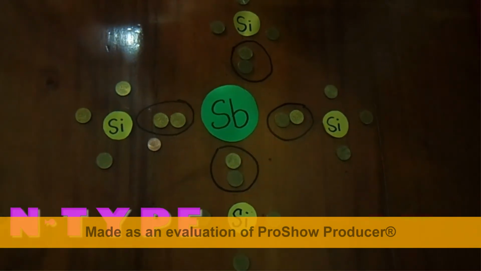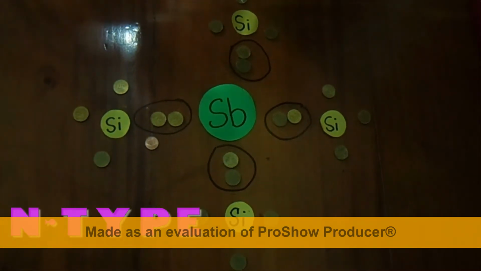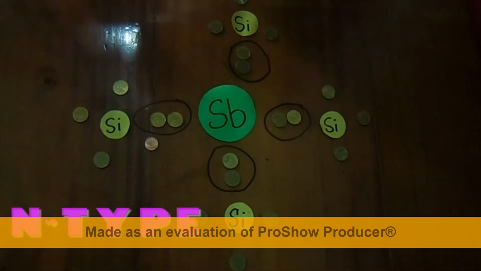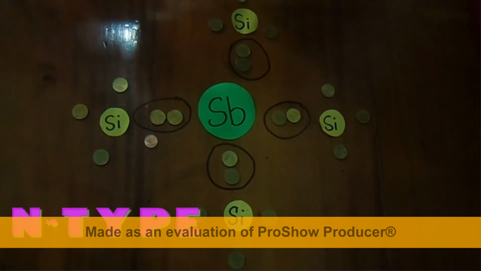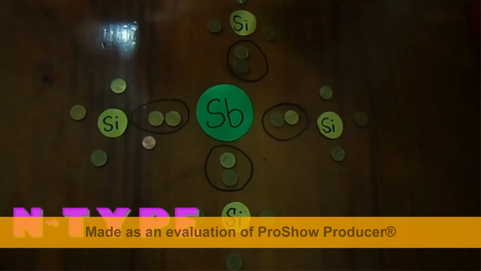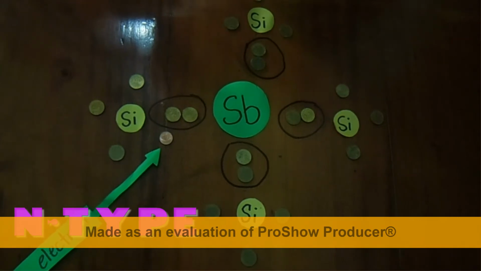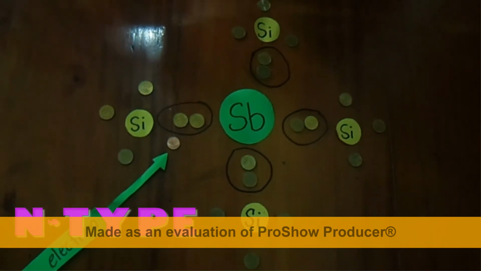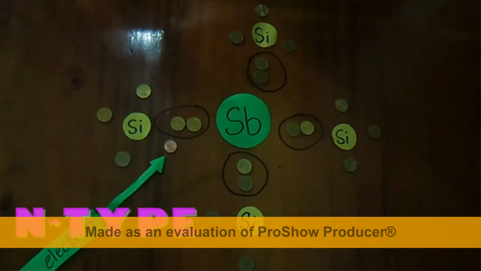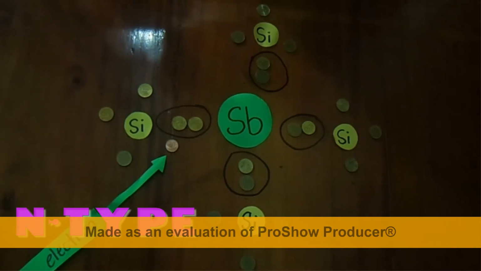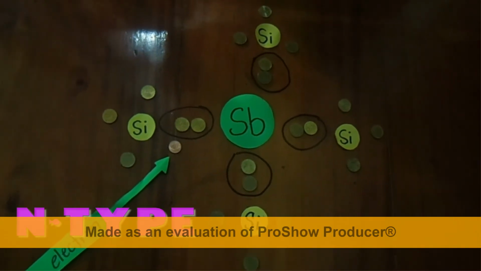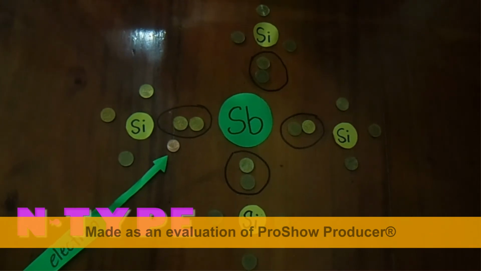Though antimony has 5 electrons in its outer shell, only 4 of these are used to form covalent bonds with the semiconductor. The extra electron will be dislodged and free to move around. Since it is loosely bound, very little energy or very low voltage is needed to detach it. Many electrons such as this become available.